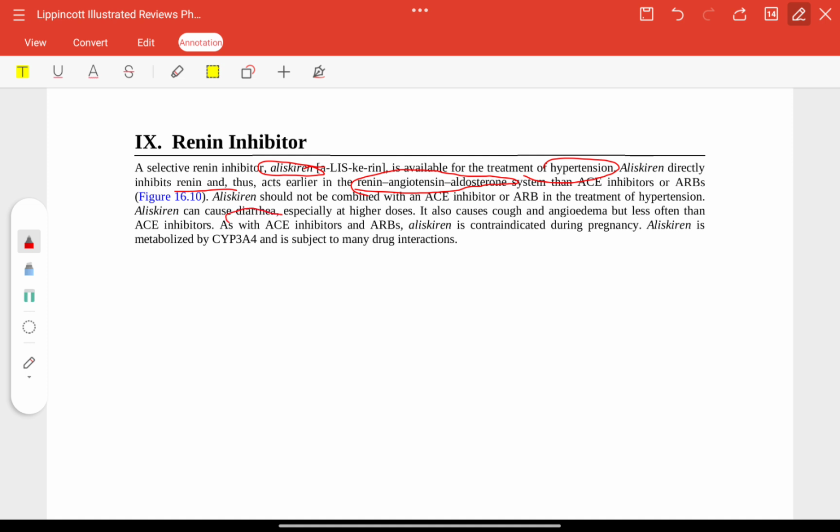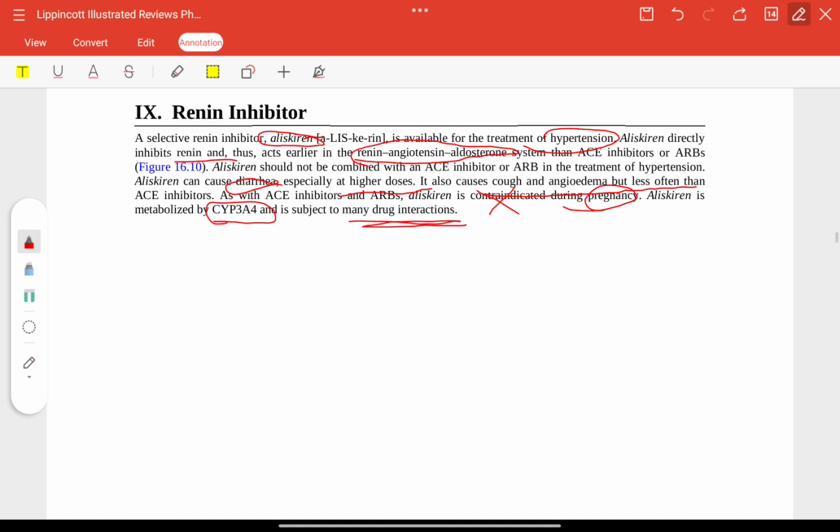It can cause diarrhea, especially in higher doses. It will also cause cough and angioedema, but less often than ACE inhibitors. Aliskiren is contraindicated in pregnancy. Aliskiren is metabolized by CYP3A4 and is subject to many drug interactions.